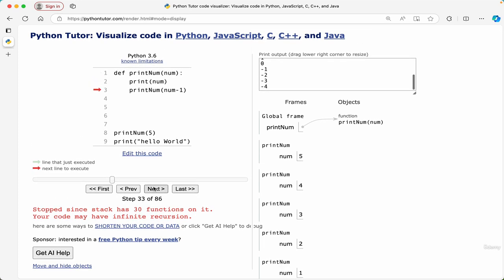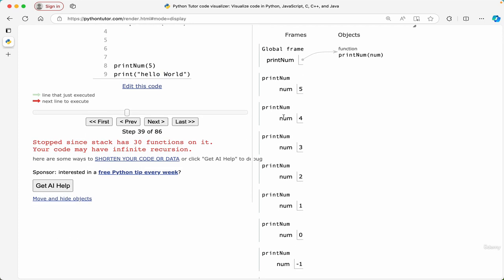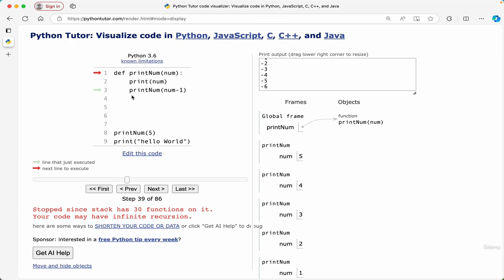So now what is exactly happening is that this will keep on going and we are going to see the numbers. But you see, all these functions are still in the memory. They have not got destroyed. They are still waiting at their respective line 3 that, hey, the next function is going to complete its work, and then I'm going to get over with it, and then I'm going to return, right?